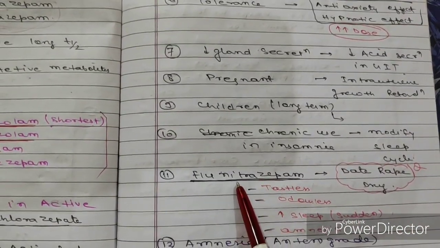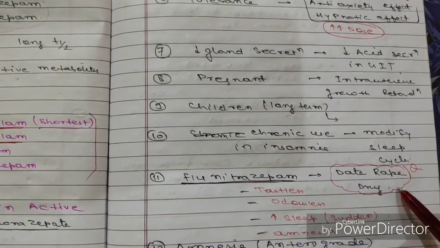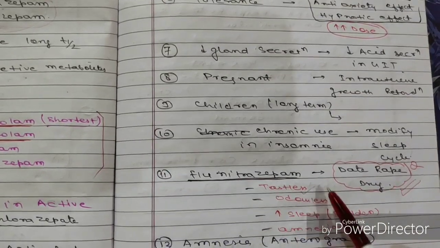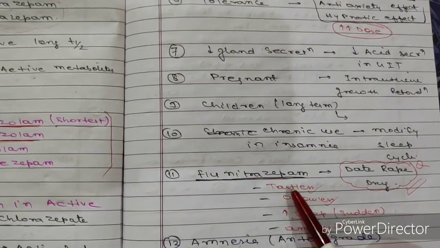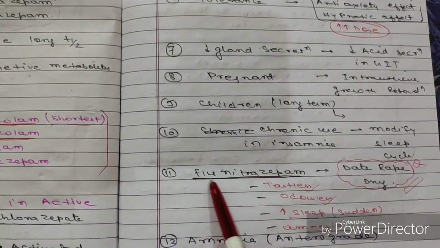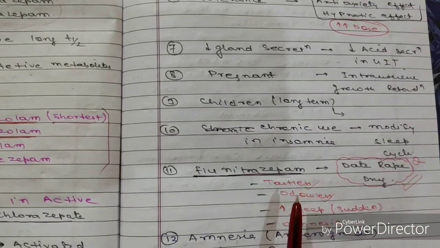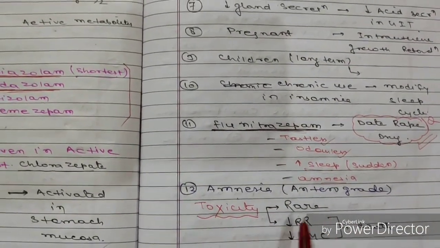One drug is flunitrazepam. This is also known as the rape drug. It is tasteless, odorless, and causes sudden sleep and amnesia. It is mixed with any drink which you will take, so it is another date rape drug. The name is flunitrazepam. The next side effect is amnesia, the anterograde type of amnesia.